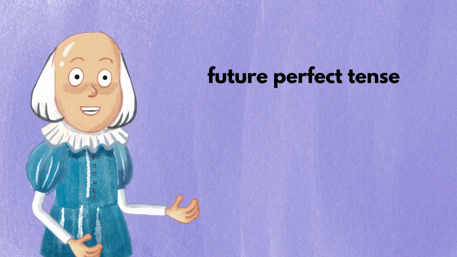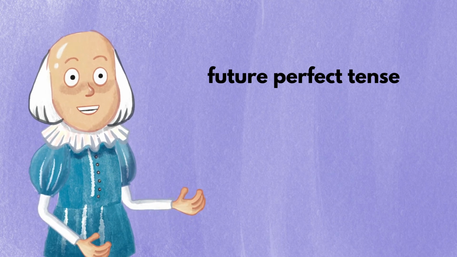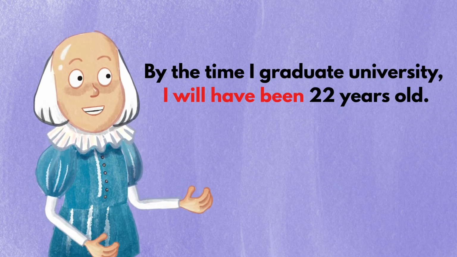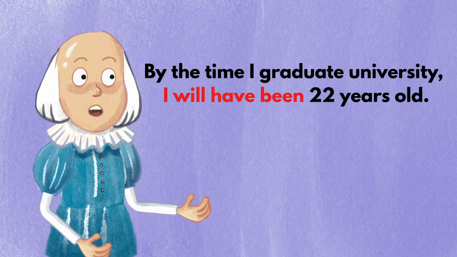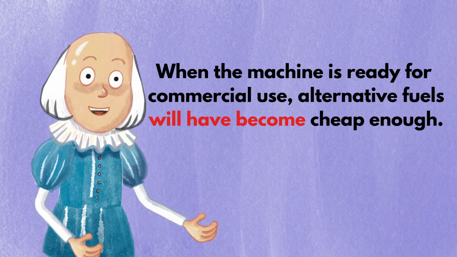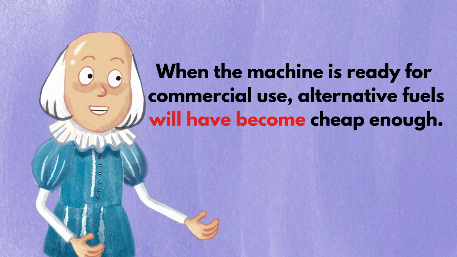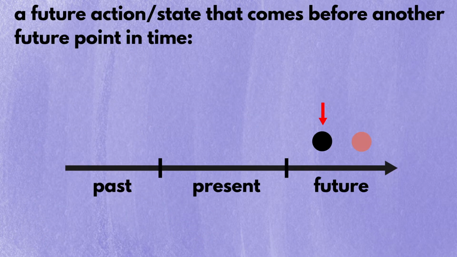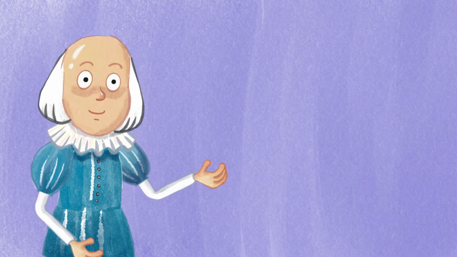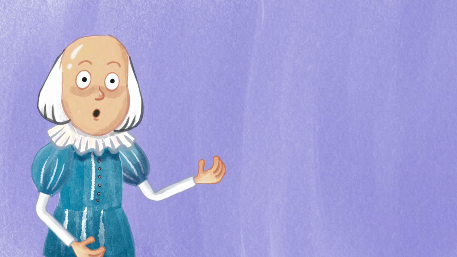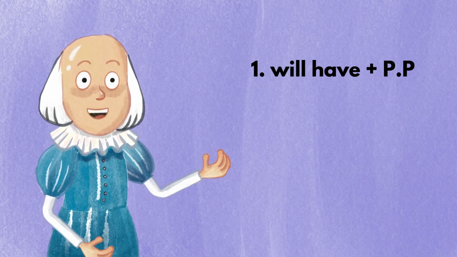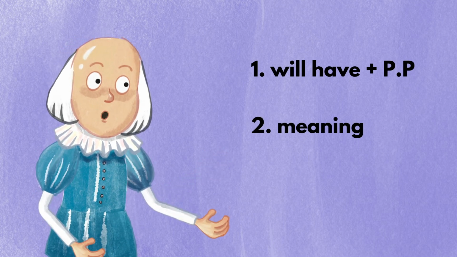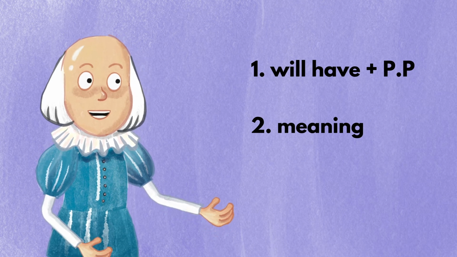The future perfect tense refers to expressions such as "By the time I graduate university, I will have been 22 years old," or "When the machine is ready for commercial use, alternative fuels will have become cheap enough." The meaning of the future perfect tense refers to a future action or state that comes before another future point in time. In this video, I'm going to tell you how to use the verb form for the future perfect tense correctly and tell you the meaning of the future perfect tense in detail.